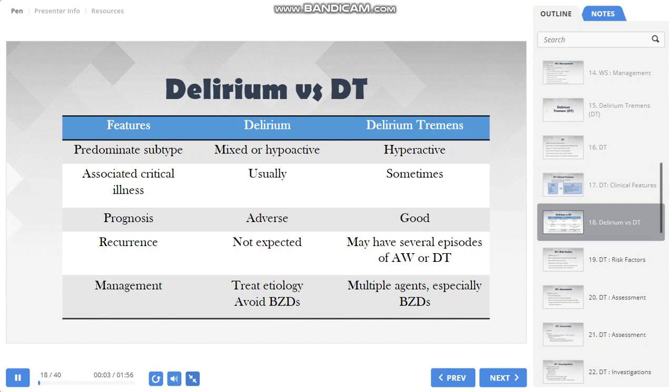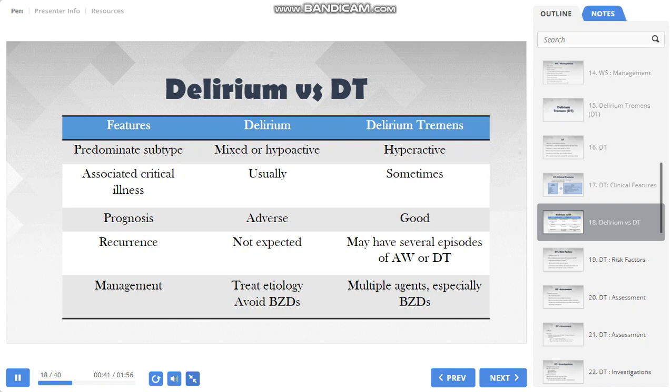Now, as in the case of alcohol withdrawal seizures, the presence of delirium alone in the backdrop of stopping alcohol use does not mean that the person's diagnosis is delirium tremens. Delirium can occur due to various other reasons in a person who is using alcohol on a regular basis. It may be, like for seizures, hypoglycemia, hyponatremia, hypokalemia. It may be secondary to trauma sustained while he was intoxicated with alcohol. It may be some other reasons. So we should also keep in mind that delirium can happen because of other causes.